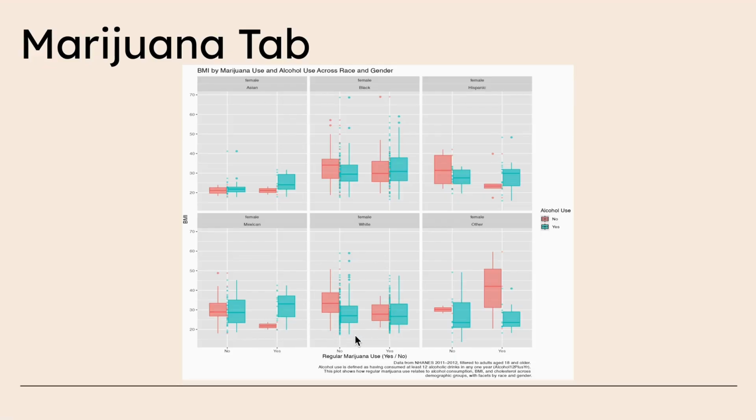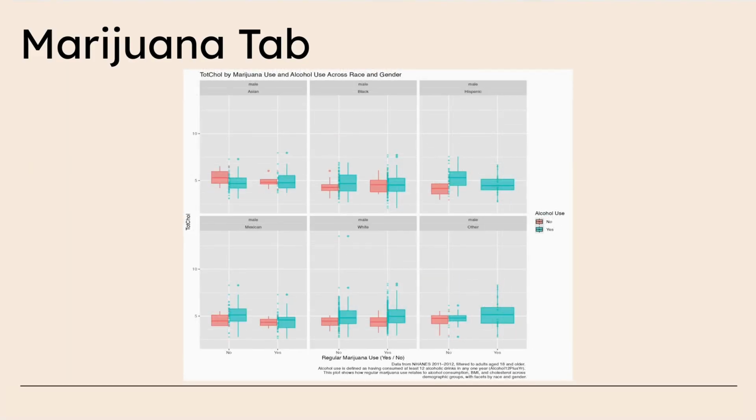For white females, the BMI is higher for participants with no marijuana and no alcohol use, and the other categories average around 25 BMI. And then for the other racial category, there is a very high BMI, around 40, for those that regularly use marijuana and reported no for alcohol use, suggesting there are other factors that are influencing BMI in this group.